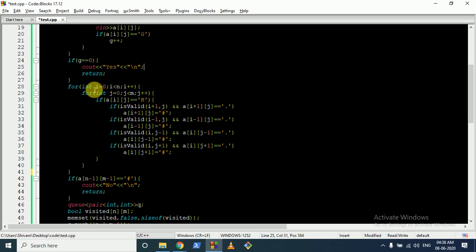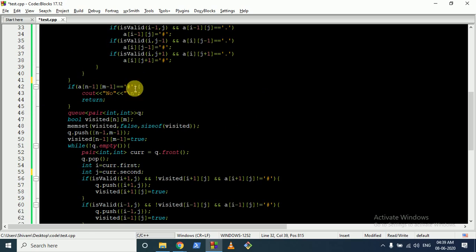Else what we will do here is iterate over the whole matrix, and whenever we find a B, we will move in all its four cardinal directions: i plus 1, i minus 1, j plus 1, j minus 1. We will check whether this cardinal position, because this i, j is B, which is a bad person. If in all the four directions for B it's valid and it is a dot which is empty, then we will make this position equal to hash.